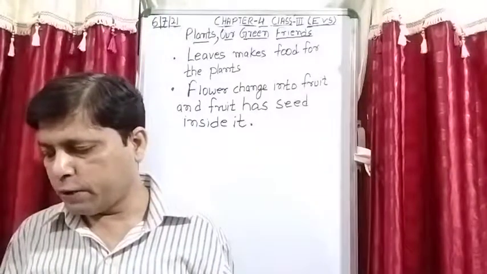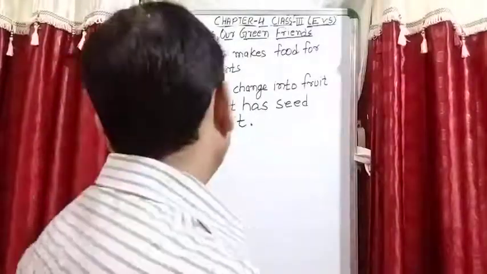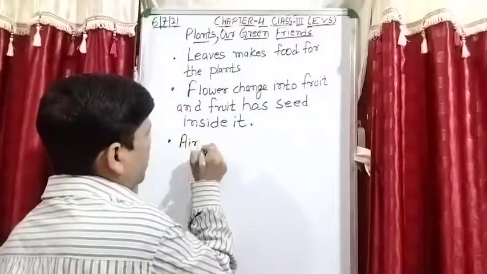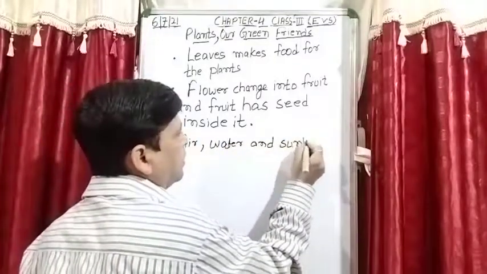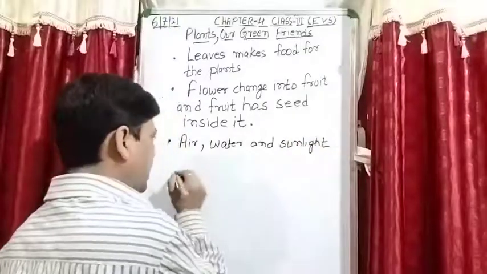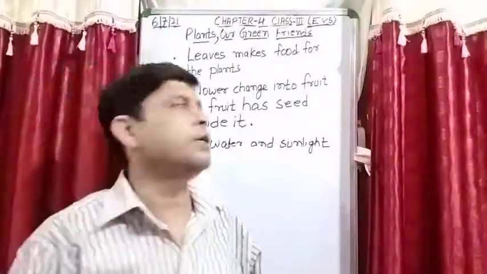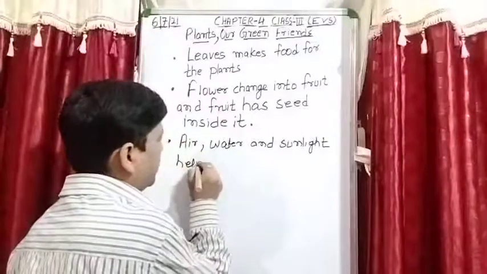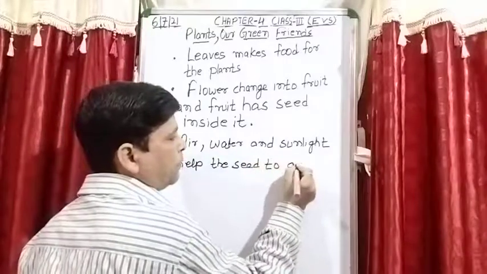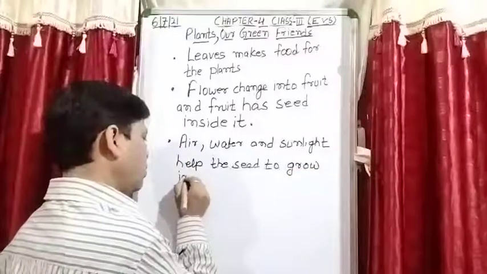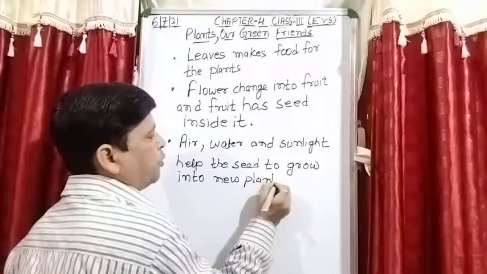Next, the last point which is given in the book is: air, water and sunlight help the seed to grow into a new plant.